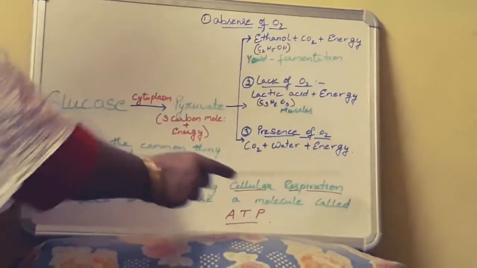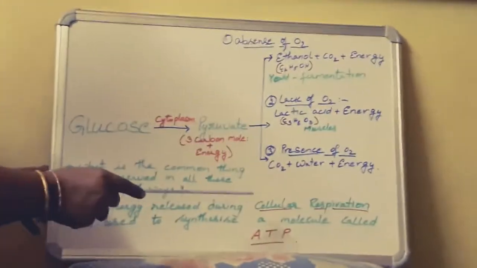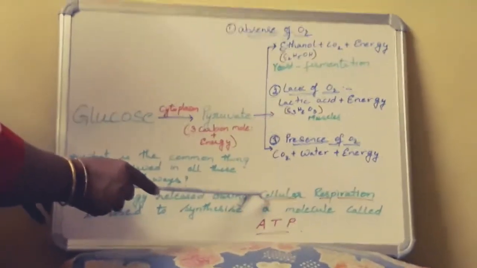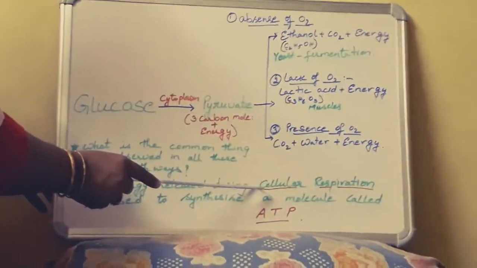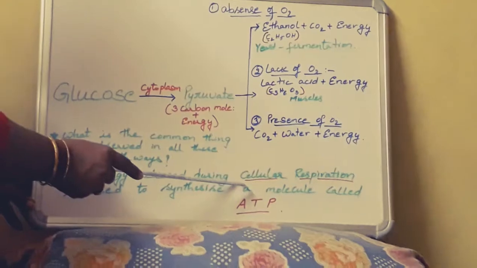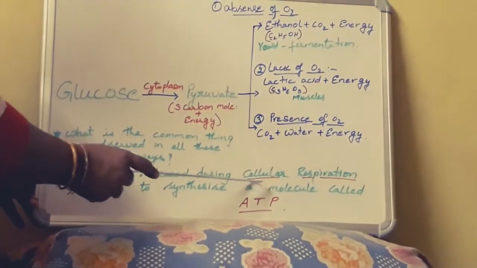So the process is known as cellular respiration. Which part of the cell helps in cellular respiration, children? It is nothing but mitochondria. So mitochondria is the powerhouse of the cell in which cellular respiration takes place.